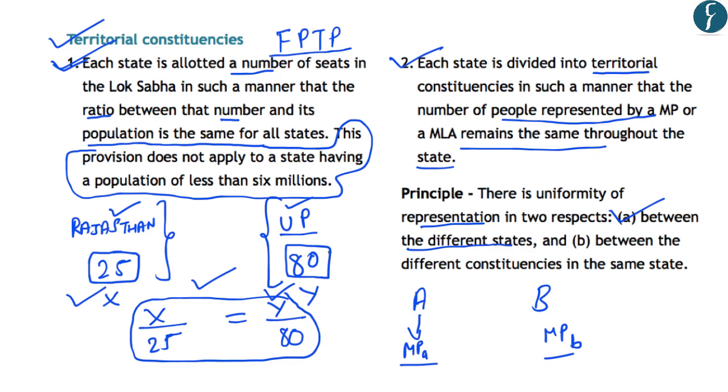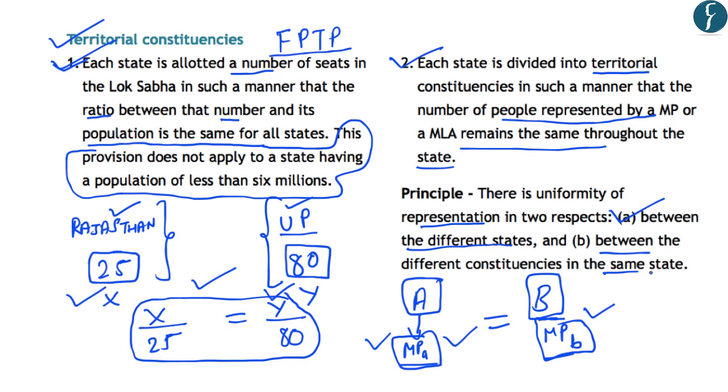Now, for example, in the state of Rajasthan, there are two constituencies, A and B, and the member of parliament for the A constituency is this, and the member of parliament for the B constituency is this. So according to this principle, the number of people represented by this member of parliament who represents constituency A will be the same as the number of people represented by this member of parliament who represents constituency B, which means that there is uniformity of representation between different constituencies in the same state.